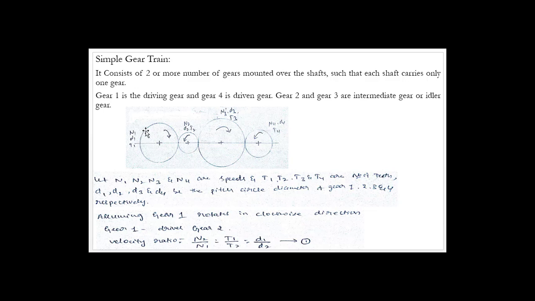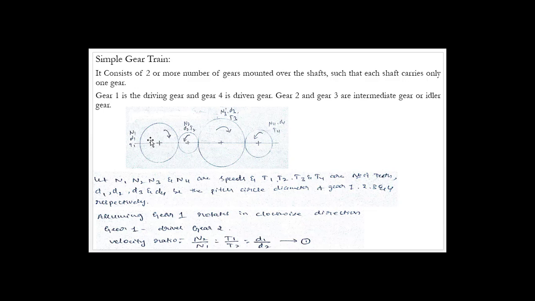So for this you can see there, N is the speed of that gear, D is the diameter and T is the number of teeth on a gear. So N, remember, is the speed of that gear. So this is the first gear, this is the second one, this is the third one and this is the fourth gear I have considered. For the first gear you can see it rotating in a clockwise direction, and N1 is the speed, D1 is the diameter, T1 is the number of teeth.